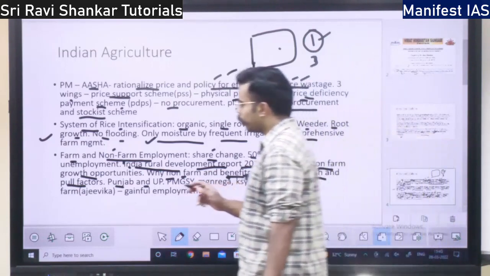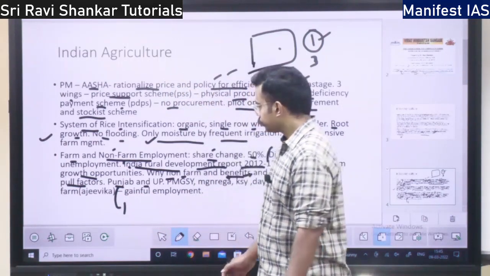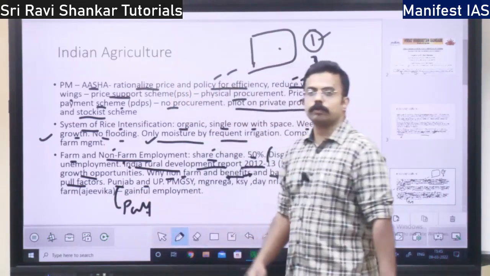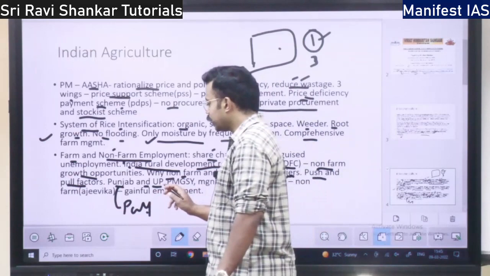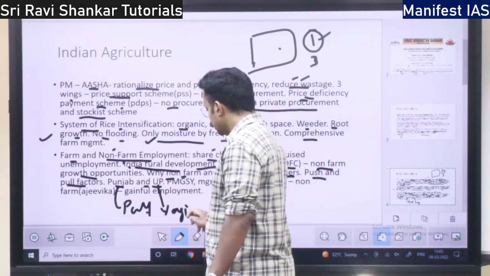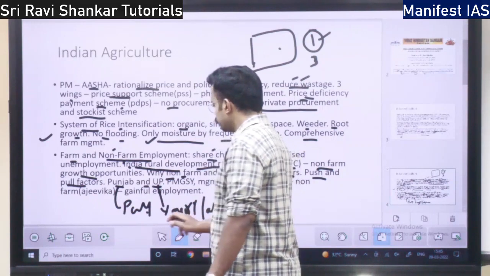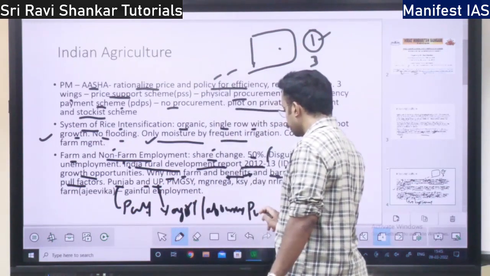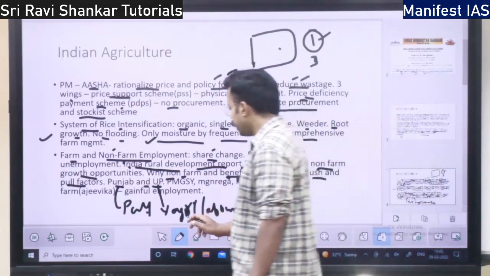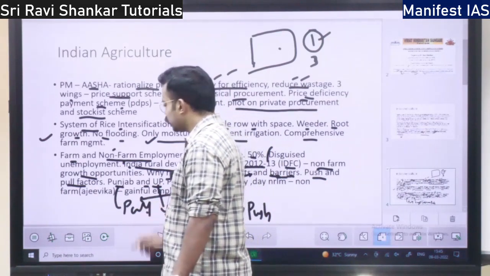So here you take the example of Punjab. Punjab is an agriculturally prosperous state. So it has a lot of pull factors for people, right? Whereas UP is agriculturally not so prosperous. So there are a lot of agricultural laborers. These laborers have a lot of push factors because agriculture is not remunerative. So they migrate from where? From UP to Punjab.